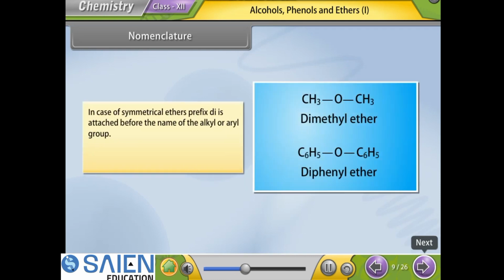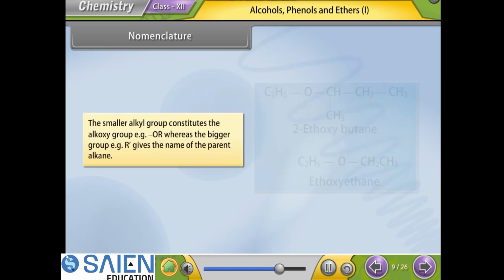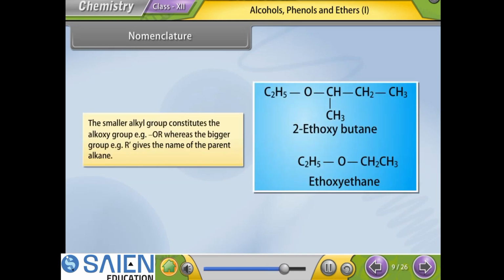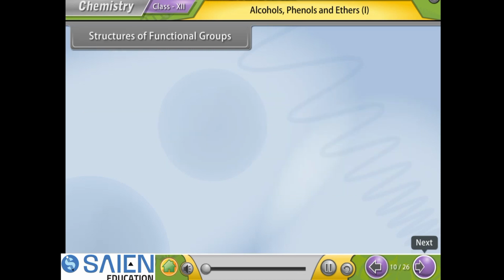In case of symmetrical ethers, prefix di is attached before the name of the alkyl or aryl group. According to IUPAC system, ethers are named as alkoxy alkanes. The smaller alkyl group constitutes the alkoxy group, for example OR, whereas the bigger group, for example R, gives the name of the parent alkane.